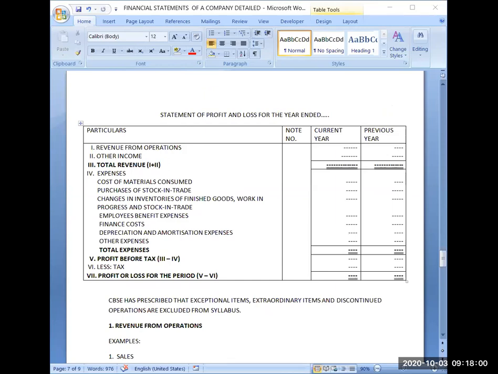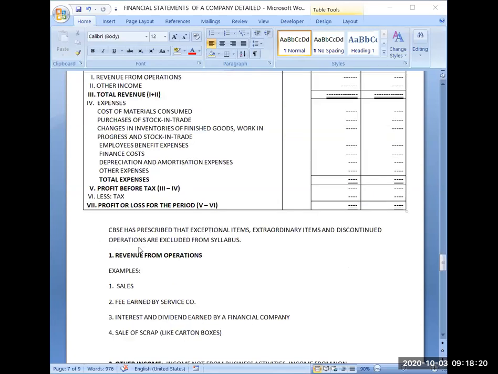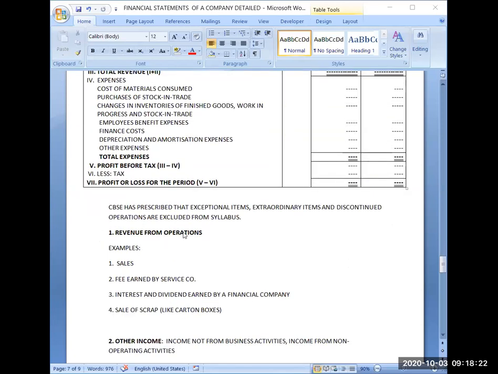Because your main operating activity is buying and selling of goods. So revenue from operations means revenue, and revenue in business means sales. So that's why revenue from operations are sales. This is the main operating activity of your business.